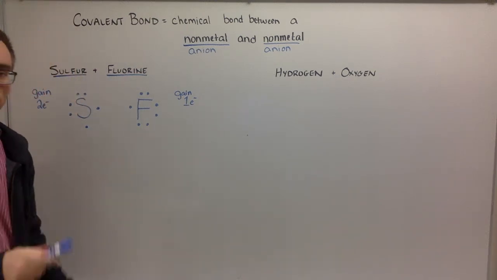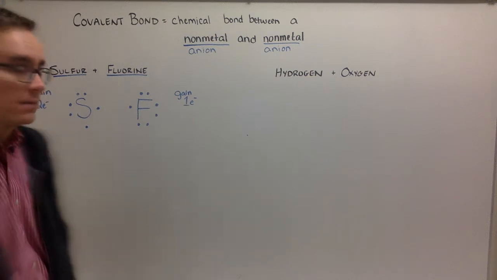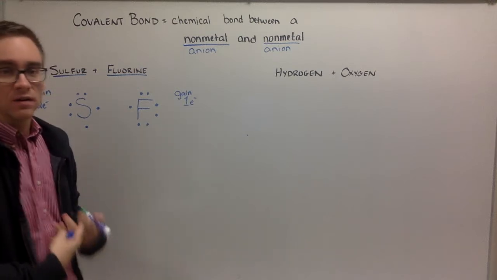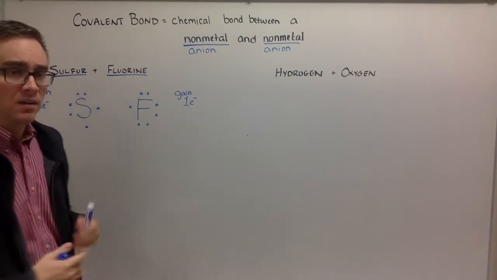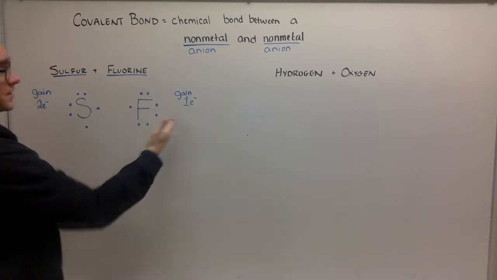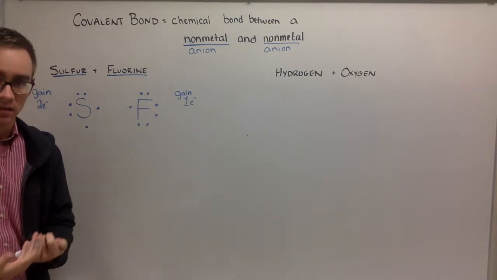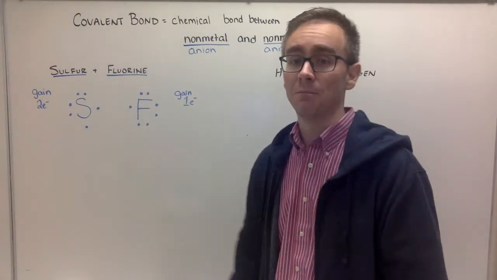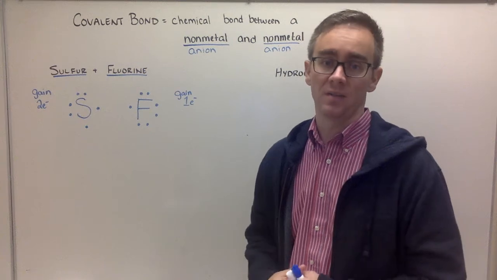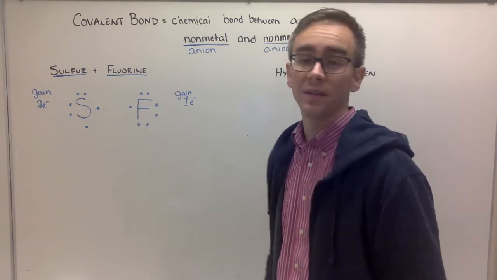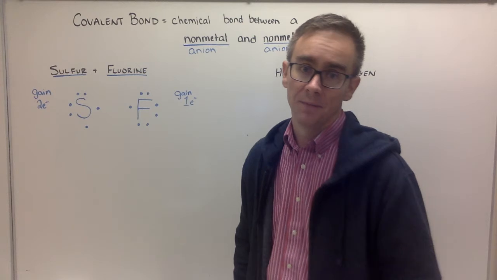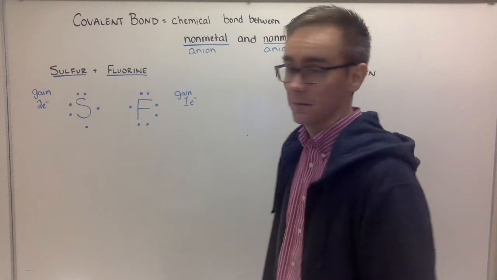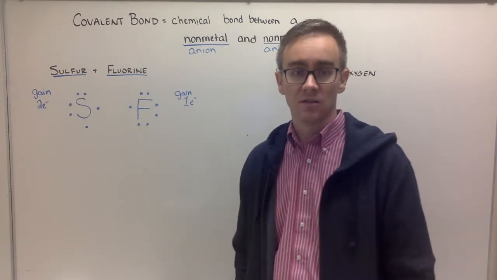Now, with ionic bonding, this was easy because one was looking to lose and one was looking to gain. Thus, they could form that really strong relationship where both were completely happy. But in this case, both want the same thing. They both want to gain electrons. But even though they both want to gain, they both just really want to be stable in the end. And so in the end, they're willing to compromise. This is what's more realistic in a real relationship, right? Two people want something, and you have to compromise.